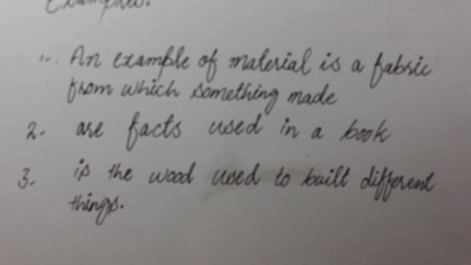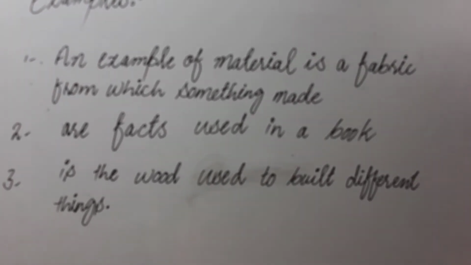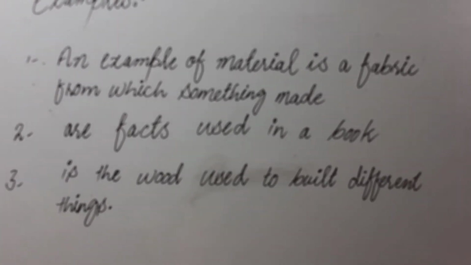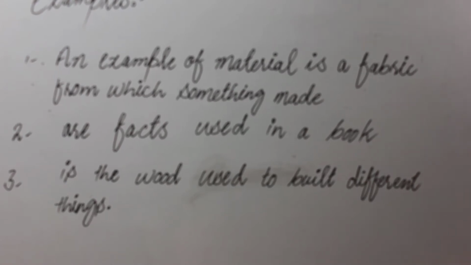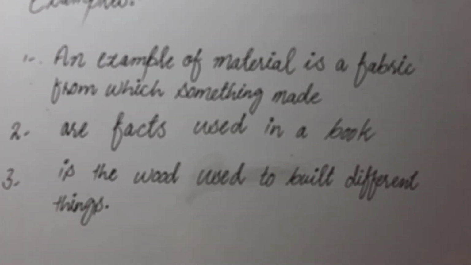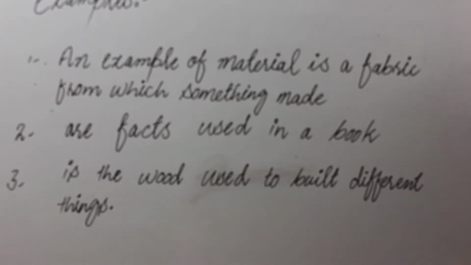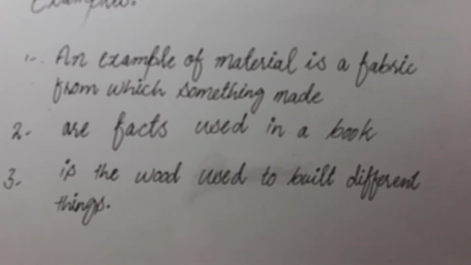The second example of a material is the facts used in a book. For example, here you have an English book. There are a lot of themes in a book, and these are a collection of materials. These are called the facts of this book, and this collection of facts is called material.